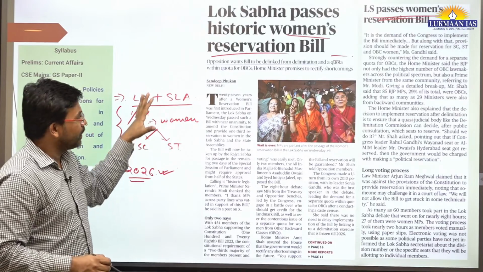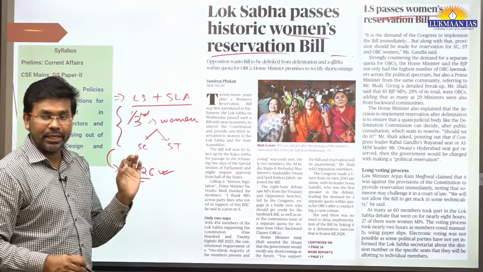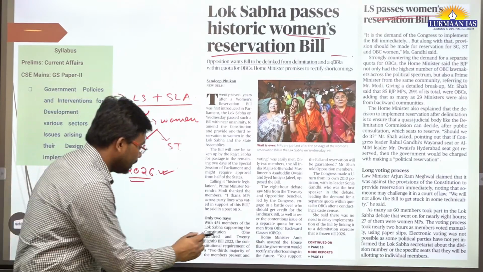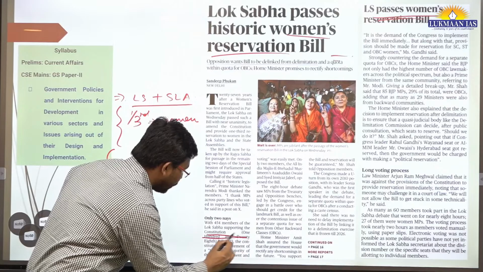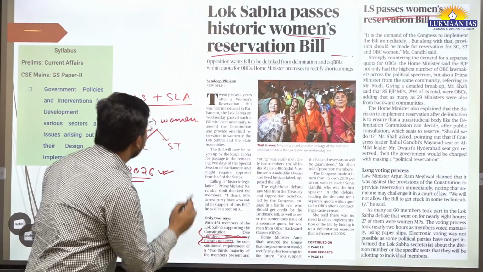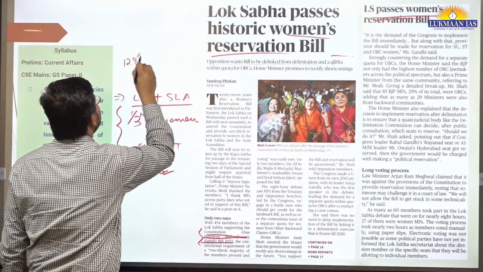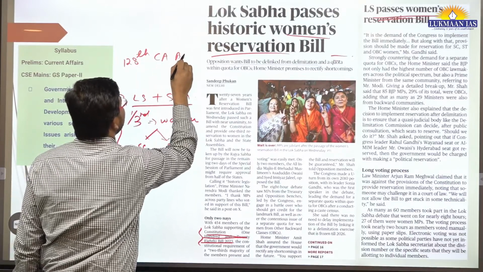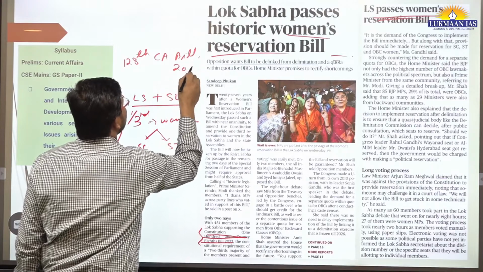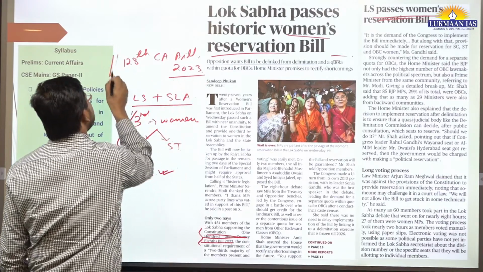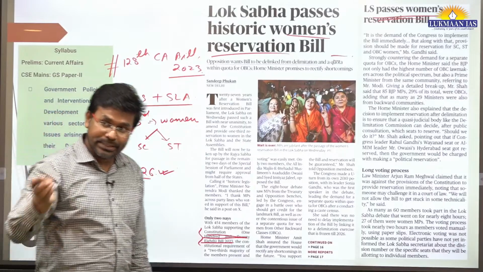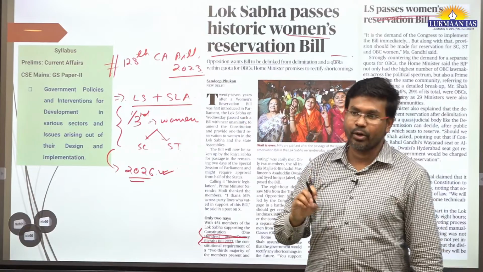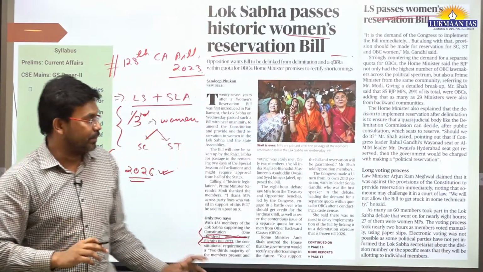So this bill has been introduced as part of a constitutional amendment, which is known as the 128th Constitutional Amendment Bill of 2023. This number is also important because many times UPSC does ask questions by mentioning the constitutional amendment bill or act number. So that's why it is important.